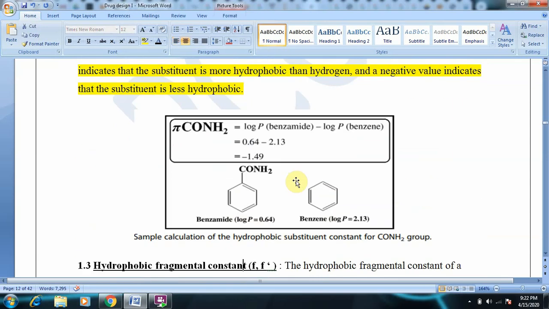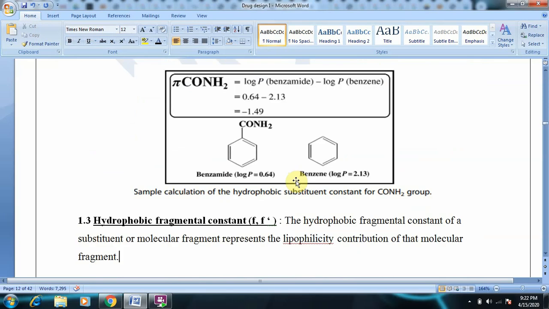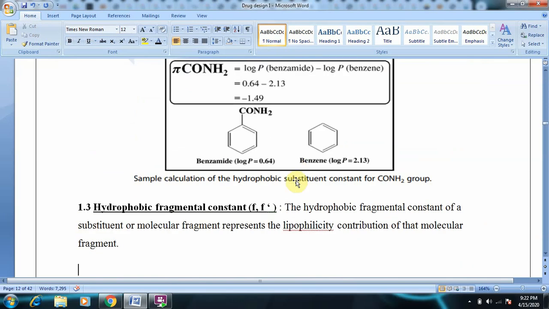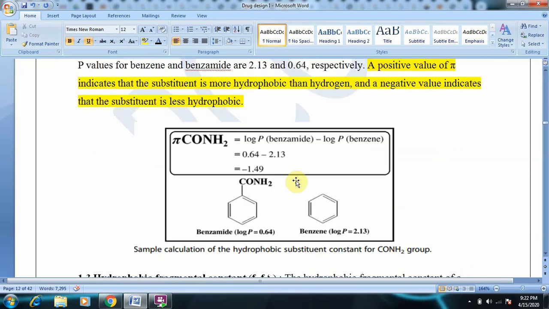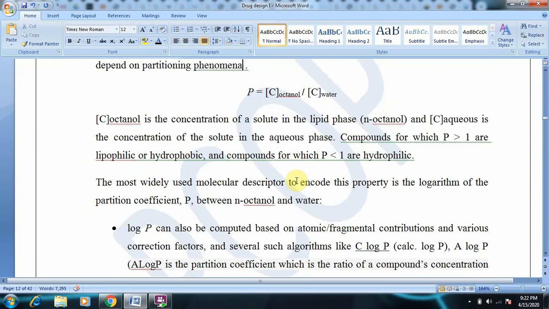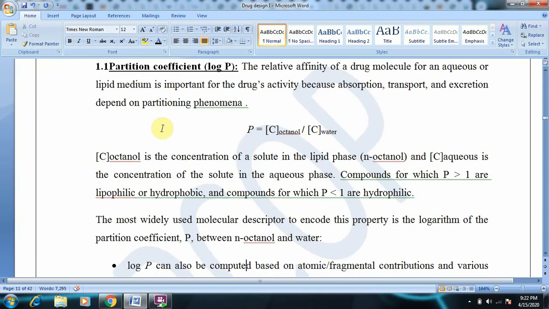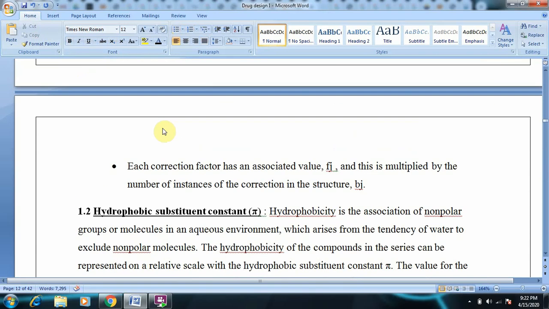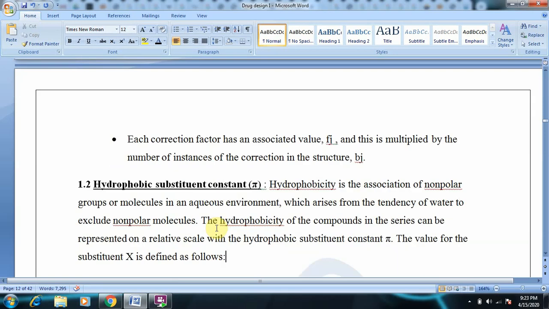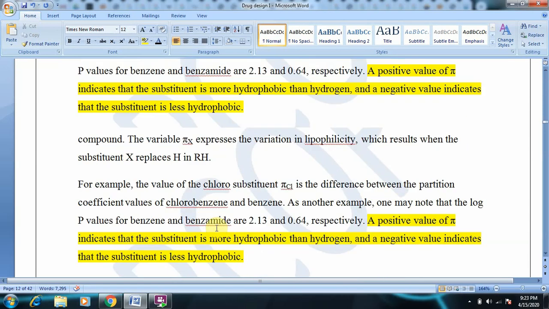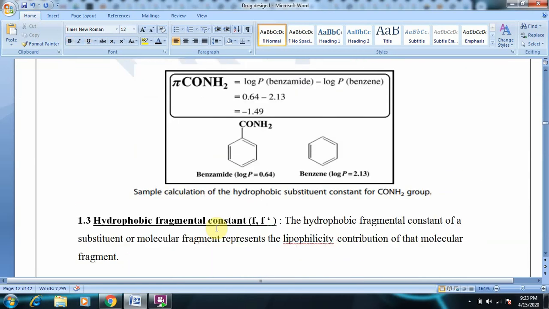So this is another parameter under hydrophobicity. Under hydrophobic parameters, the first one was the partition coefficient. The next one is the hydrophobic substituent constant pi, and the next one is the hydrophobic fragment constant.